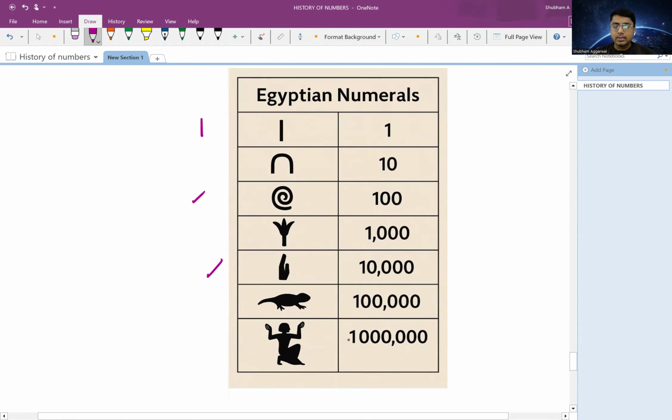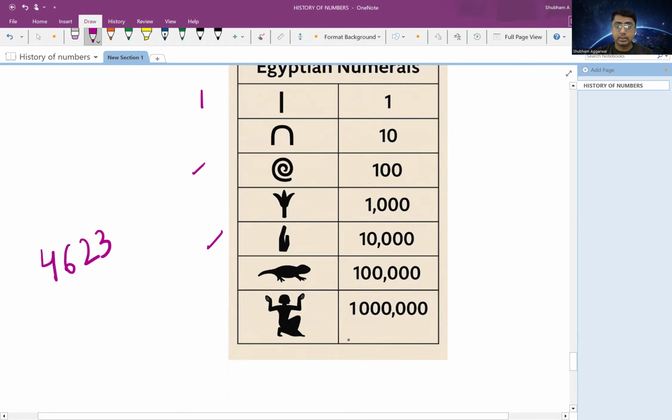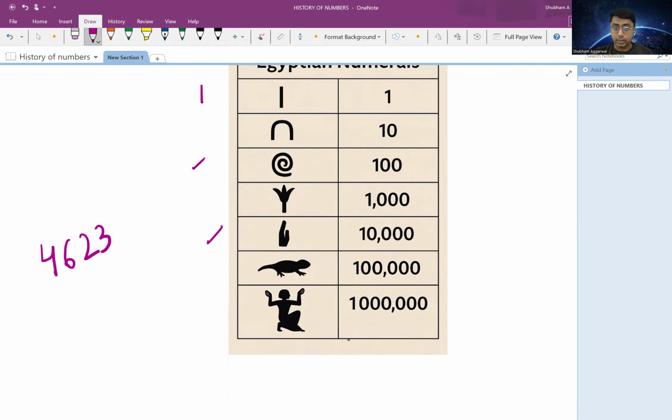So the drawback was that it was difficult to write large numbers using these symbols. For example, if I have to write the number, let's say 4,623, I will have to make four letters, right? First, I have to learn how to make this. So it will be something like this. I have to make it four times.